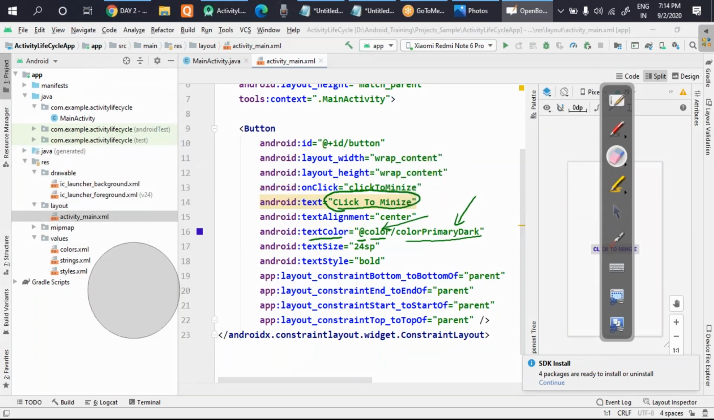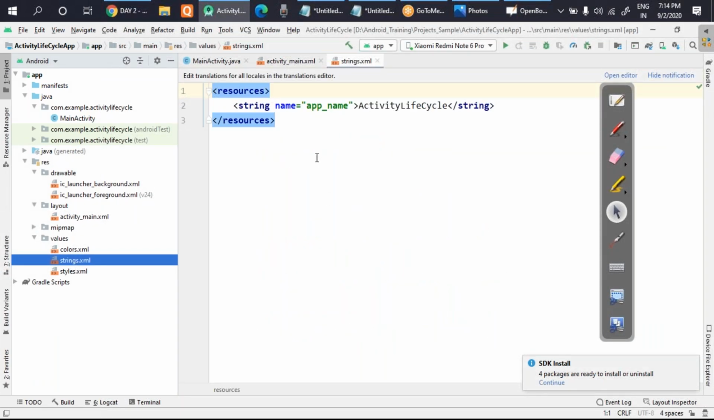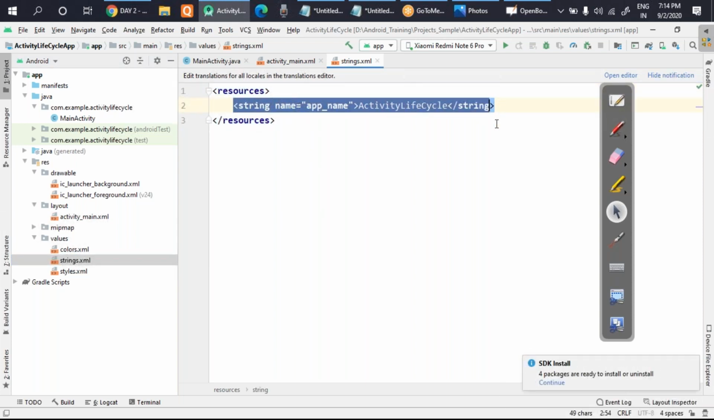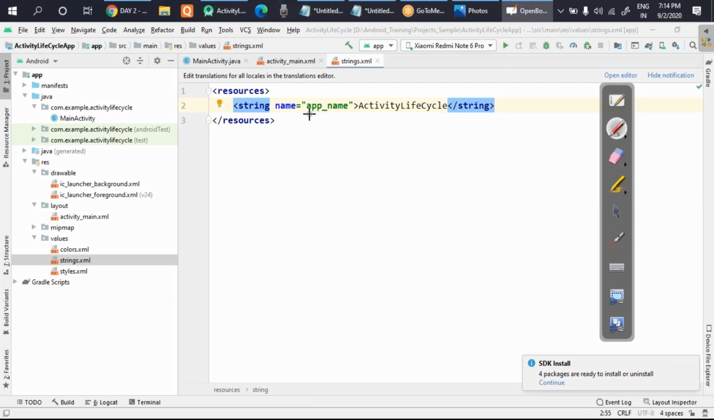I'll first of all erase everything, and I'll now move to the strings.xml file. If you look in the strings.xml file, one example is already given. Let's first understand what this means. Here app_name is actually your variable, and Activity Life Cycle is the value. So wherever I write app_name, the value displayed will be this one. Let's practically take one example and do it here.